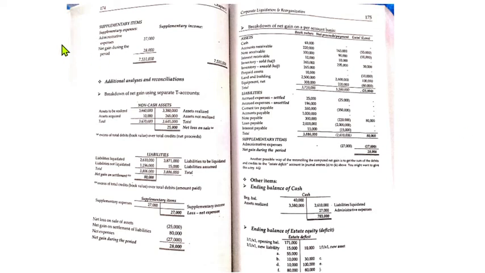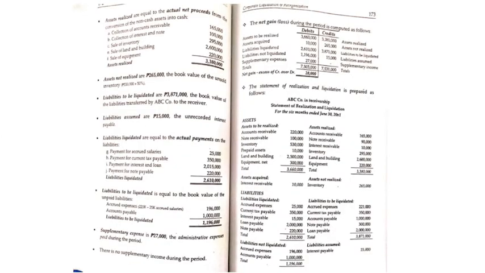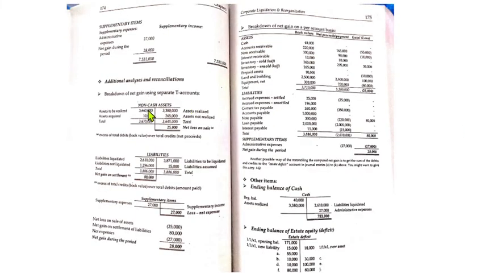So, let us first analyze the transaction. I-analyze natin yung lumabas na 28,000 na net gain kung saan siya nanggaling. 'Di ba? Punta tayo sa non-cash assets. The assets to be realized, 'di ba? How do we compute for the transactions related to non-cash assets?